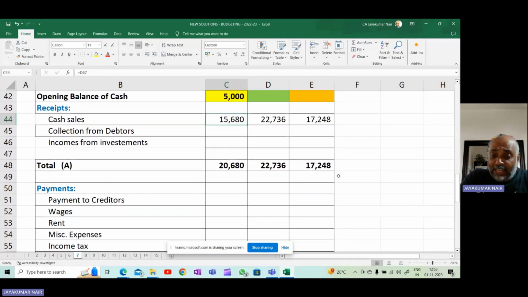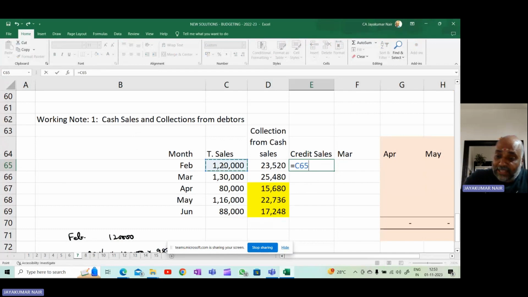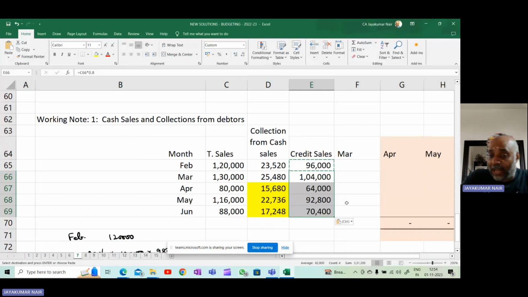Now, this is only the 20% of sales. What about 80% of sales? So for 80% of sales, you have to calculate 1,20,000 into 80%. In the month of February, credit sales is 96,000. So for other months also you have to compute it. March, how did you get? It will be 1,30,000 into 80%. 80,000 into 80%, 1,16,000 into 80%, 88,000 into 80%.